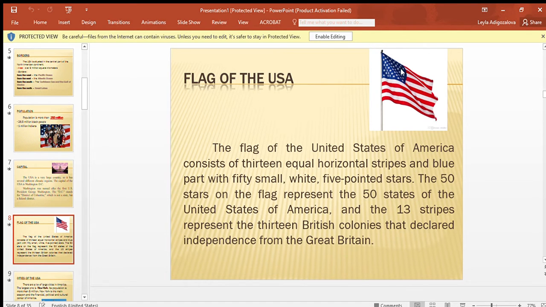The 50 stars represent the 50 states, and the 13 stripes represent the 13 British colonies that declared independence from Great Britain.